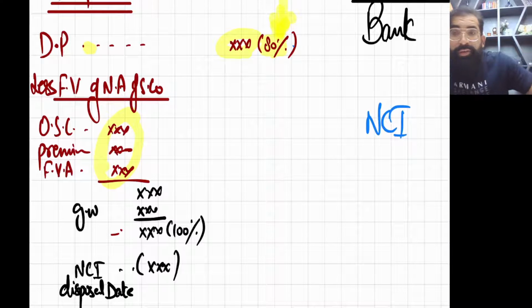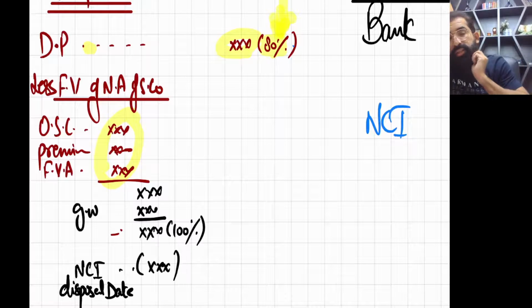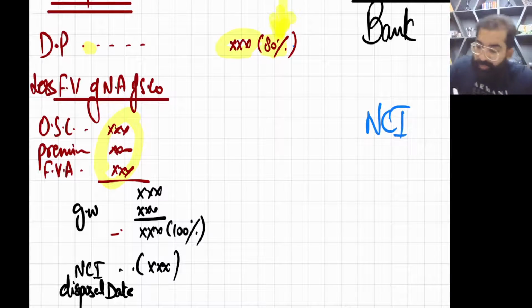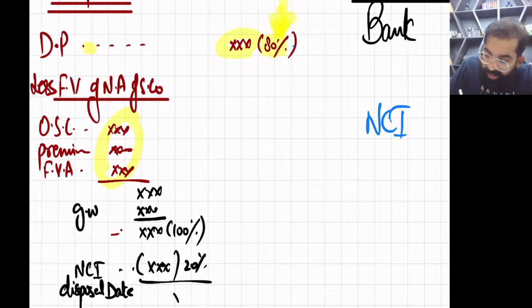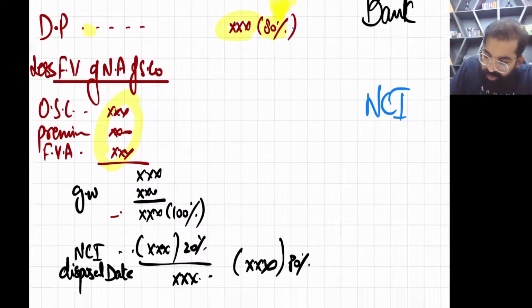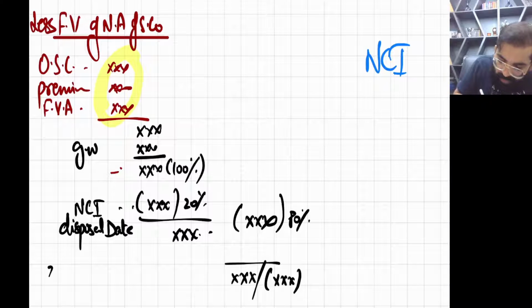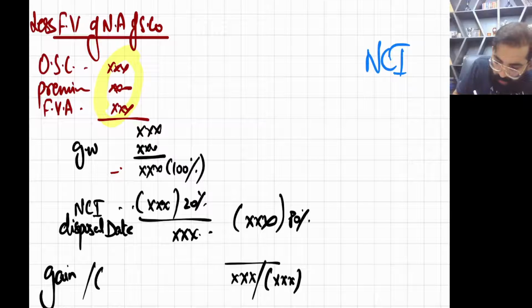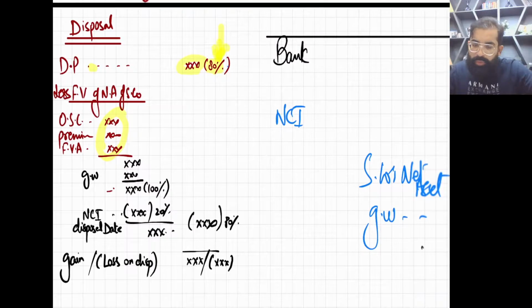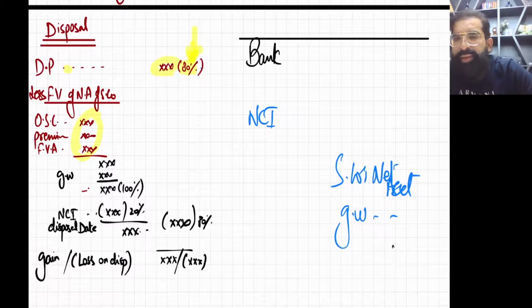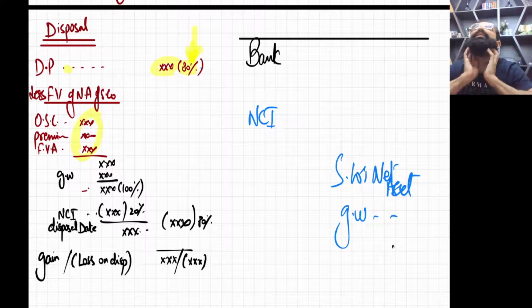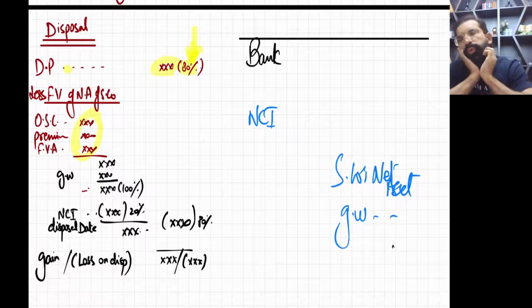I'm only here to teach you double entries right now. So from this 100% you will deduct 20% NCI. So automatically the balance left is 80%. And once this 80% is compared with the proceeds, you will get a gain. Positive is gain, negative is loss. This is how you do it with the help of a statement. This is the method of doing it with a statement, my dear students.